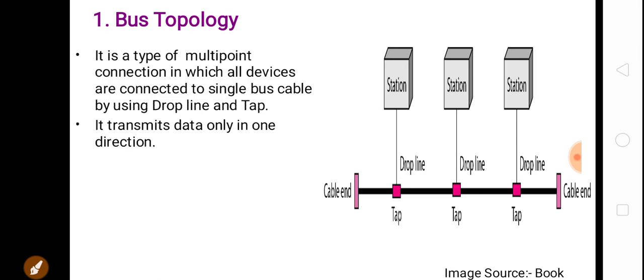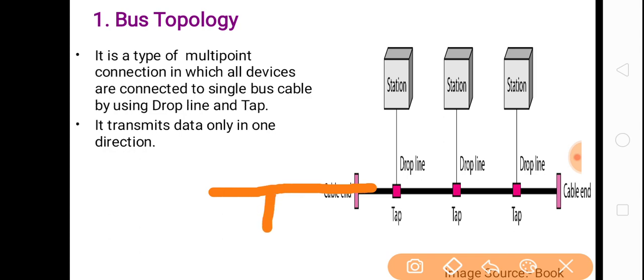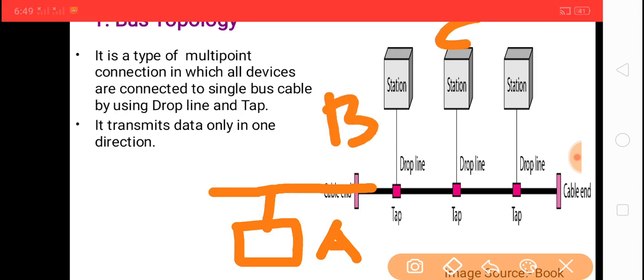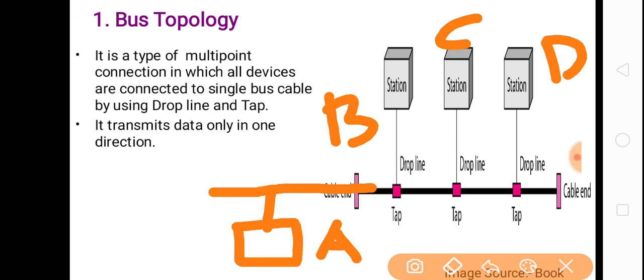Next, bus topology transmits data in only one direction. We will see how data is sent in bus topology. Suppose there are devices: this is device A, this is device B, this is device C, and this is device D. Now there is a cable in.